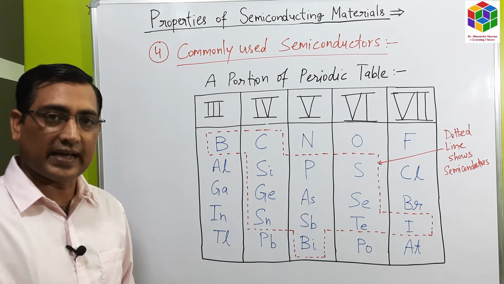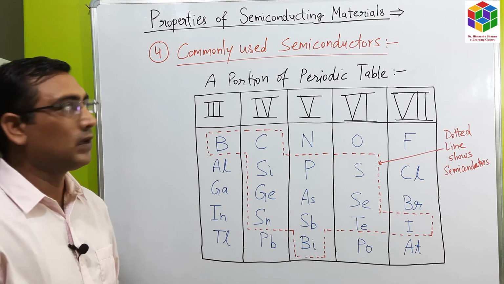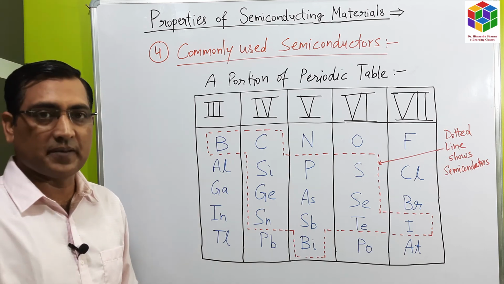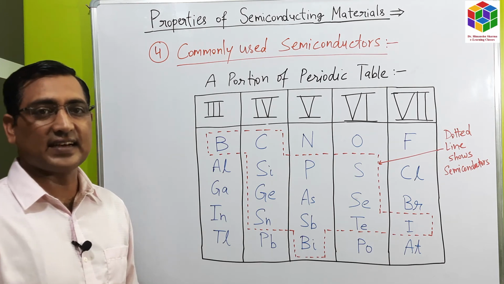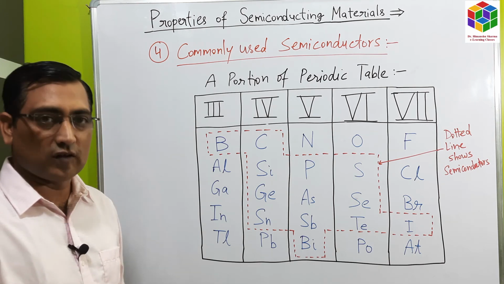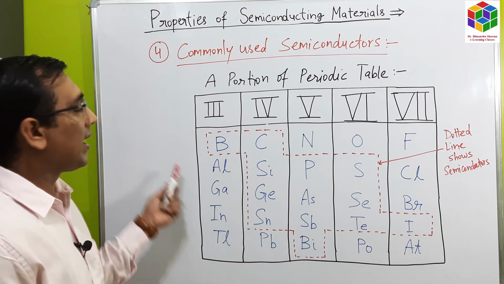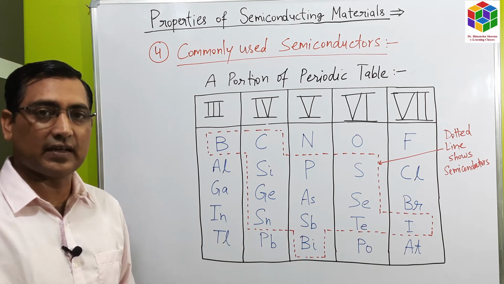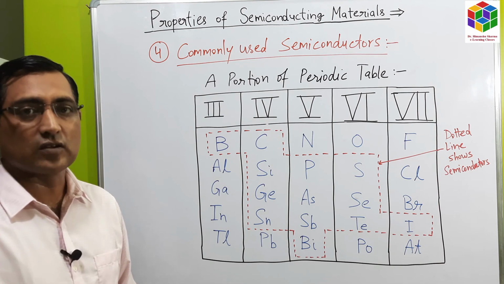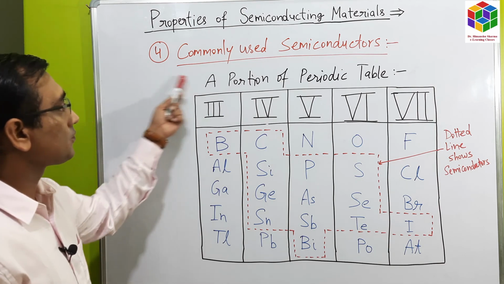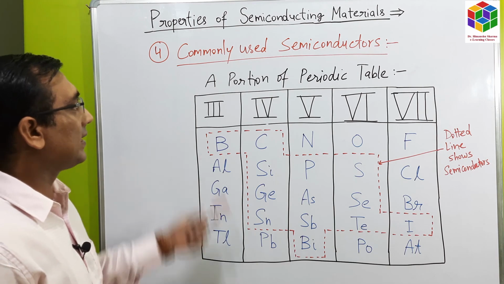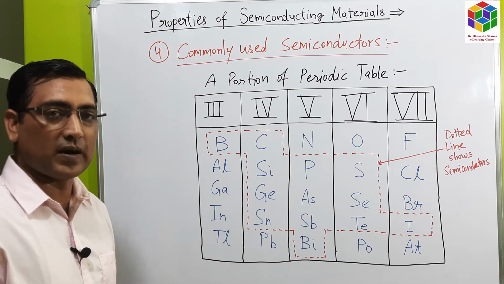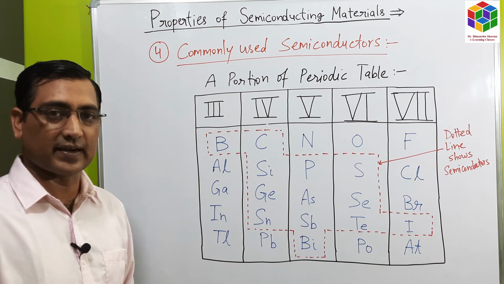Let us summarize this lecture. First, in the property of semiconductor, I have shown you the energy band gap. After that, I have discussed the doping process of semiconductor. Then I have discussed the effect of temperature variation on the resistance coefficient. Then at the last we have discussed commonly used semiconductors. So this was all about the properties of semiconductors.